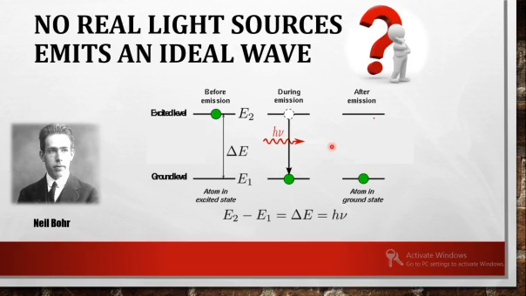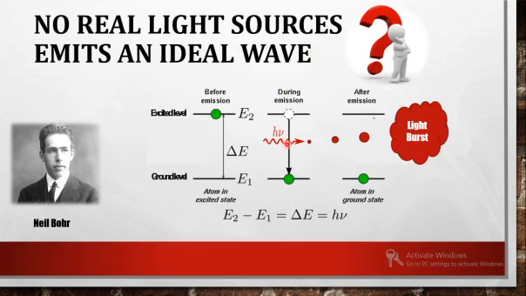This randomness will lead to a phase difference between the light emitted from one atom and the other atom. Hence we cannot get a constant phase difference between the light emitted from any two atoms. So this is the case with any real light source, and hence what you get will be like a light burst.